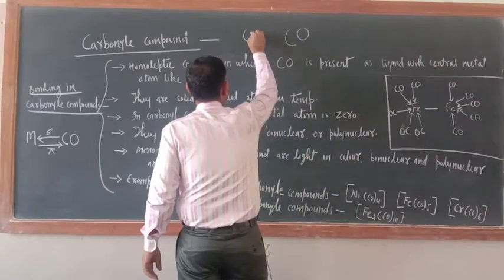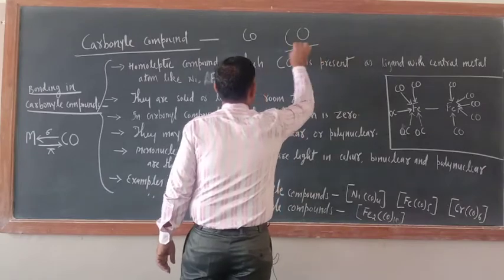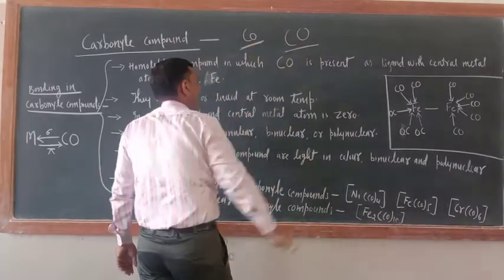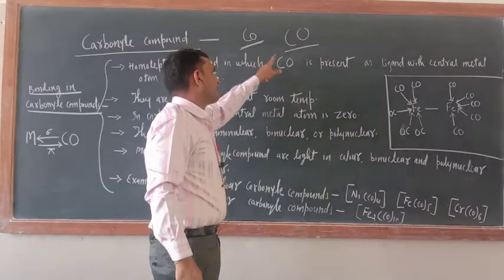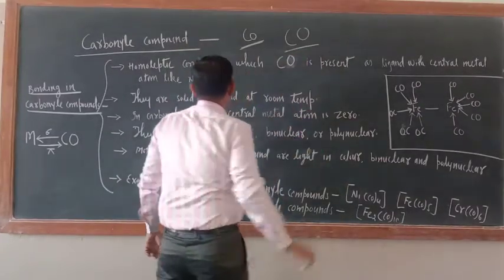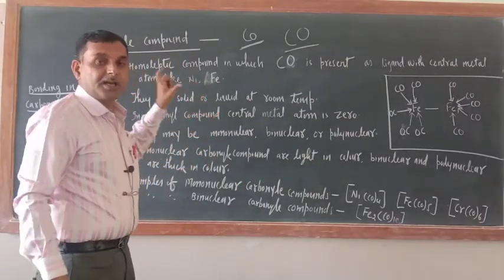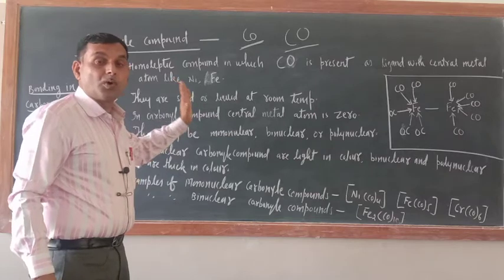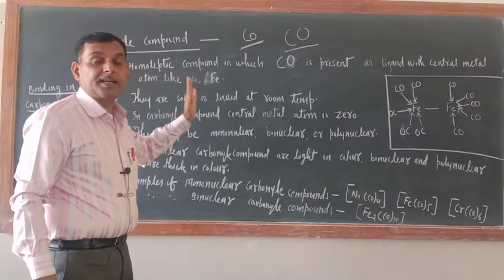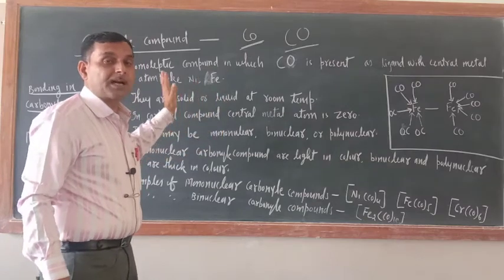Please distinguish between this CO and this CO. This is carbon monoxide and this is cobalt, okay. So always remember, the size of carbon and oxygen should be similar, okay. So what are the carbonyl compounds? Carbonyl compounds are those compounds in which carbon monoxide is acting as a ligand with the central metal atom.